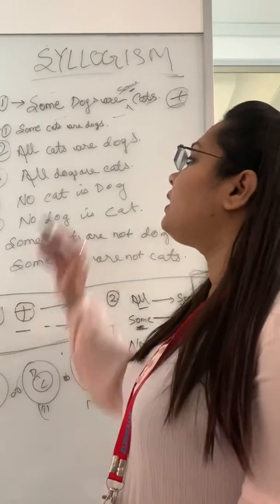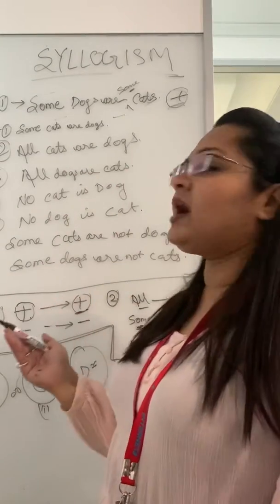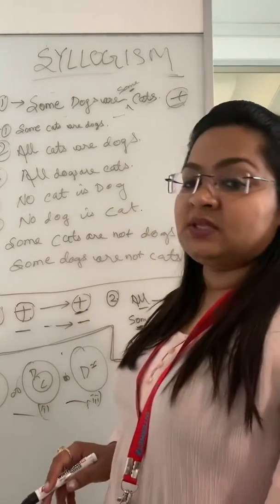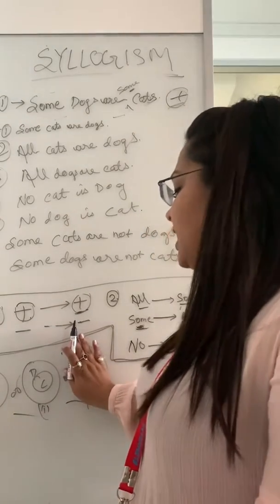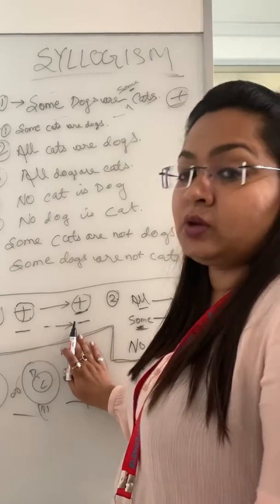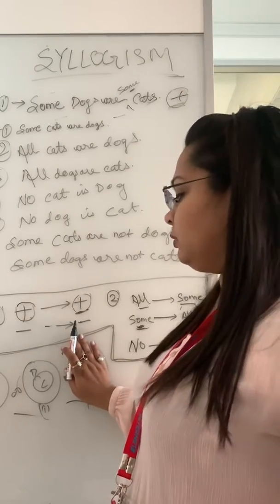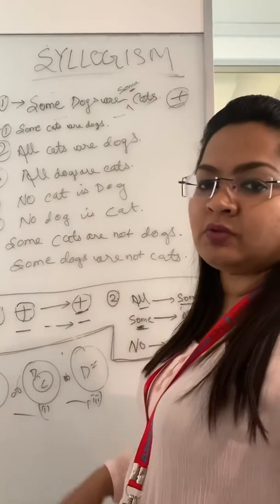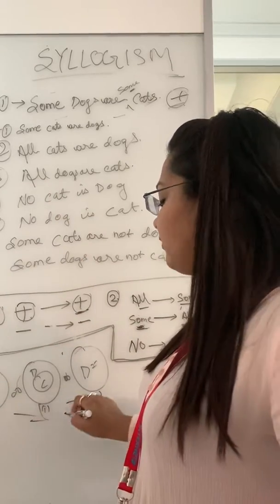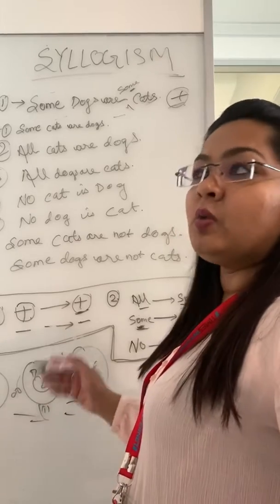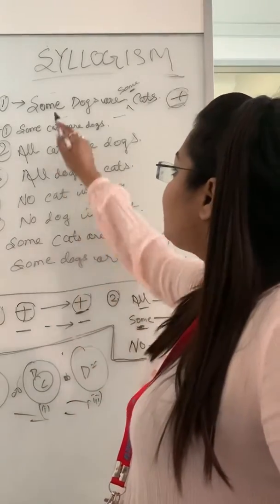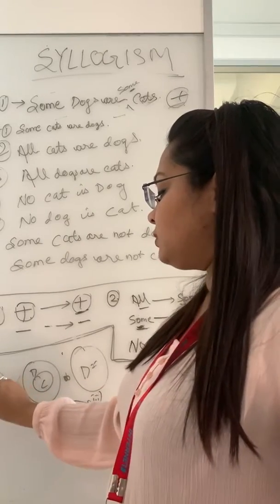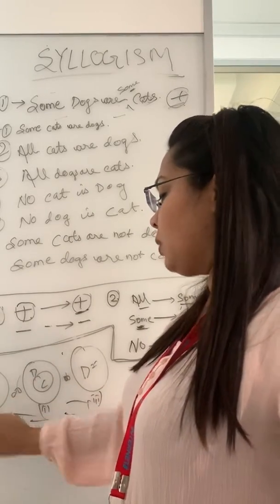Now we will read the conclusions one by one. There is another way: I told you that we have to make a Venn diagram for all the possibilities. If you miss any one diagram, then the whole question will be wrong for you. You have to make each and every possibility of what the statement is saying. Some dogs are cats. Dogs, cats. This is the one diagram.